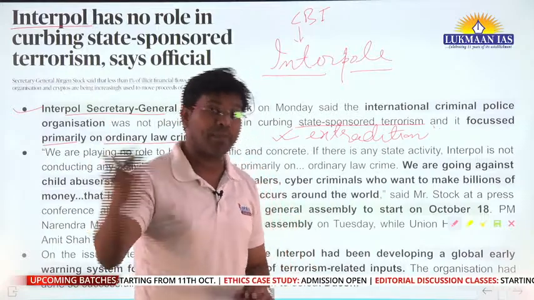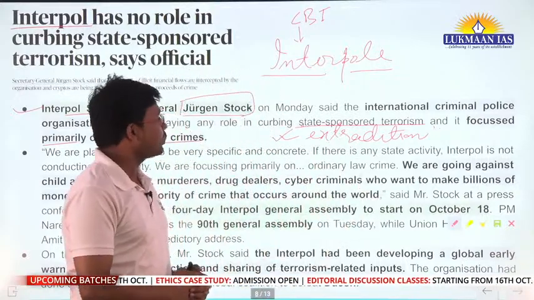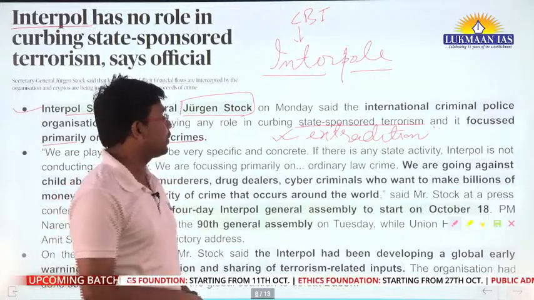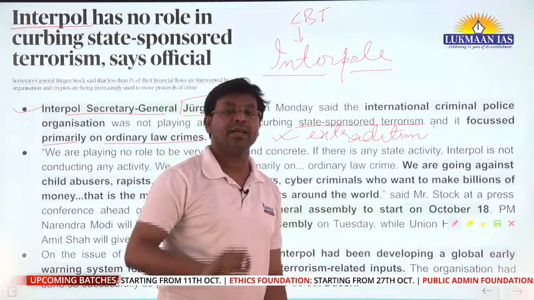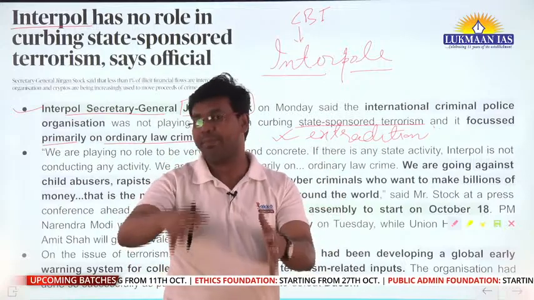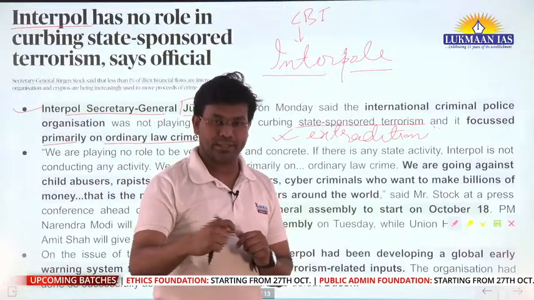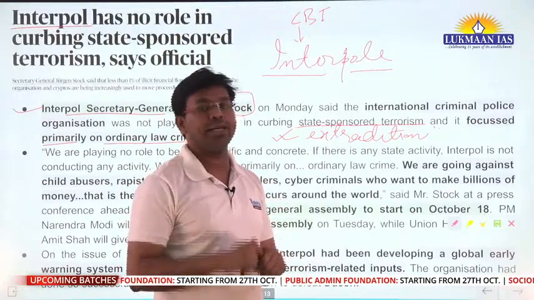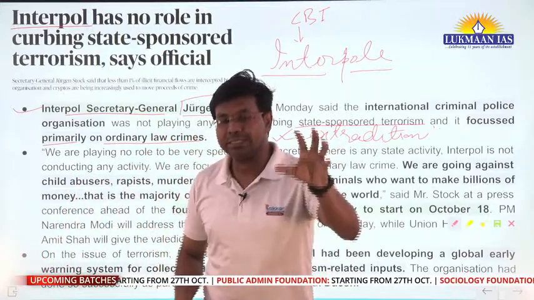We have seen the attack on Parliament, we have seen the attack in Mumbai also, right? So these attacks are known as state-sponsored, meaning the state did not directly fight. Pakistan did not directly fight with India at that time, okay. It was not a direct conflict or a direct war between two nations, but those countries are sponsoring terrorism in other countries.